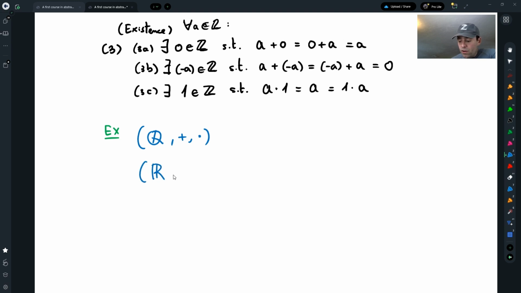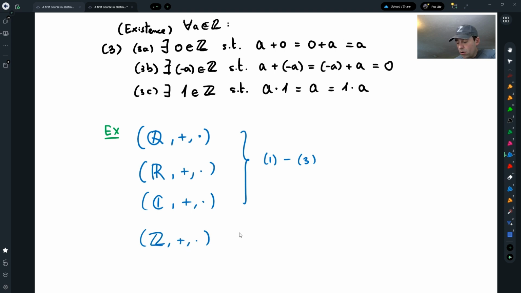If you do the reals or the complex numbers under addition and multiplication, they all satisfy 1 through 3, just like the integers. So these axioms alone do not define just the integers, they define some structure, which we're going to call a commutative ring with identity.